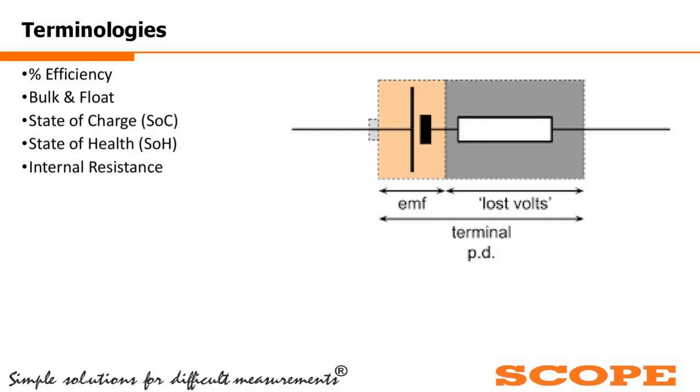Now, this is a point we need to check, whether the internal resistance of the battery is increasing. For relatively new batteries, it is very low, but for used batteries, the internal resistance increases. Now, if the internal resistance increases, automatically the capacity of the battery will be reduced.